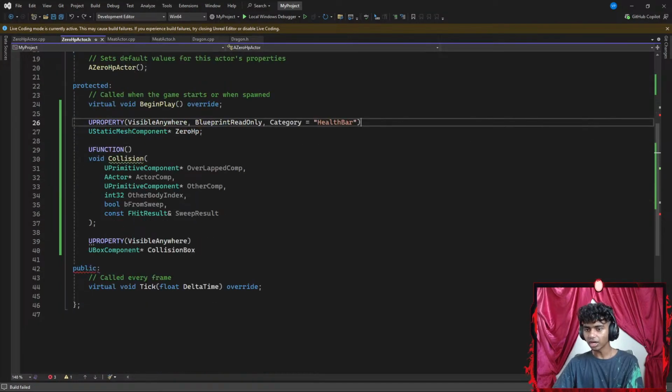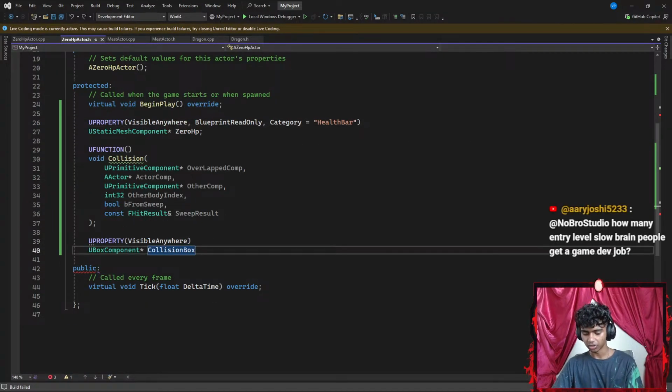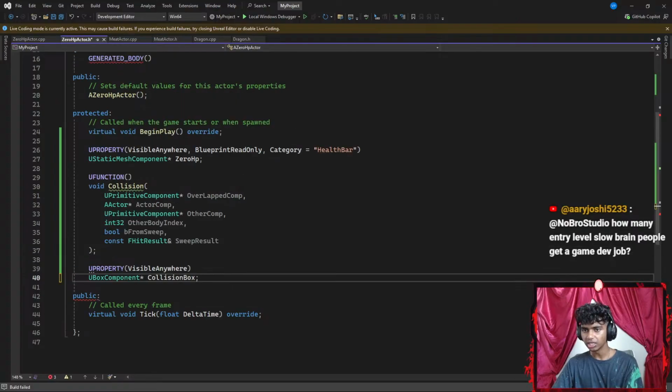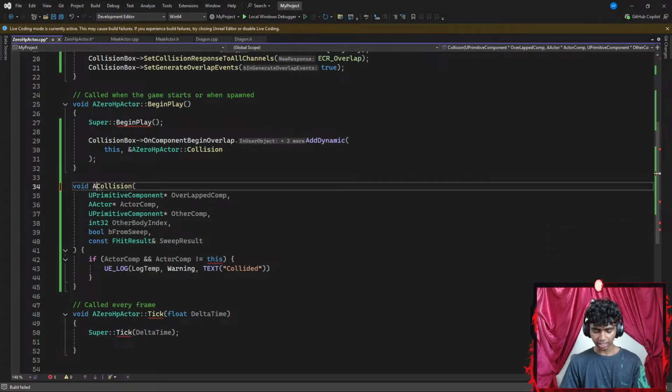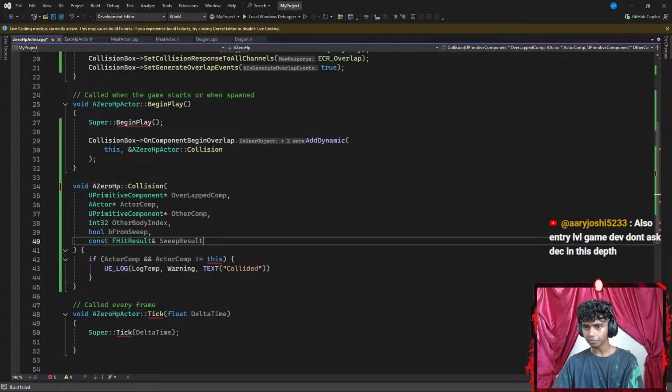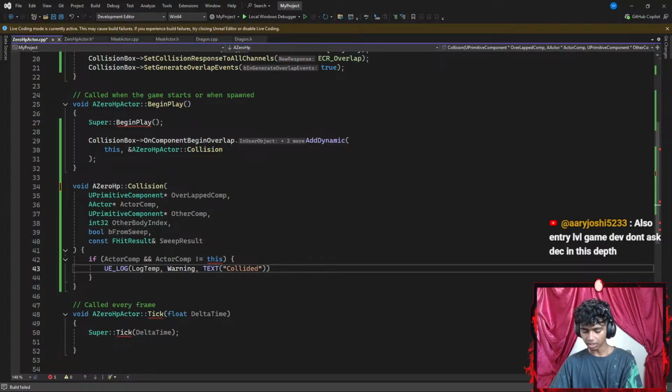Okay, so my UE log is missing a semicolon. First, let's add a semicolon here. Okay, I think the function name is all correct. Let's go all the way up here. Okay, when I call my function, I'm gonna go with something like A0 HP with a scope resolution operator. There we go, my UE log requires a semicolon here.